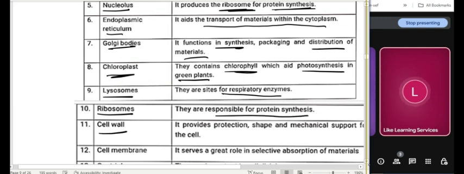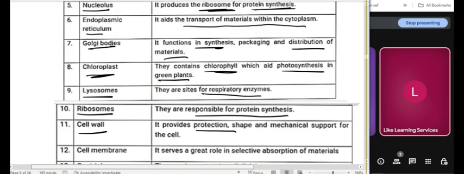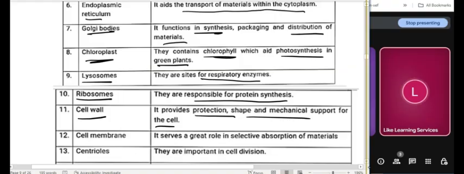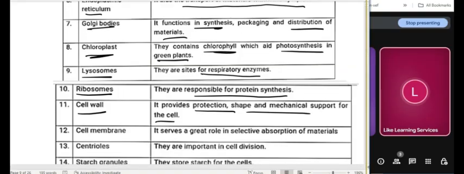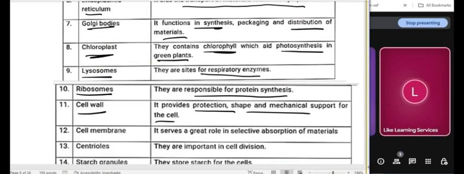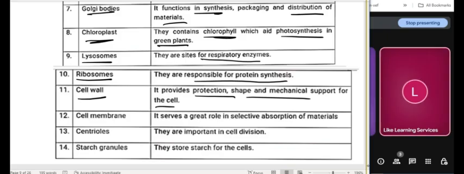Then the cell wall provides protection, shape, and mechanical support for the plant cells. You don't find cell walls in animal cells. That's why plant cells, a tree, is stronger. Have you tried to bend a tree before? Can you easily bend a tree? No. You can't easily bend the tree because of the cell wall. The cell wall makes the plant strong, rigid, and gives them mechanical support.